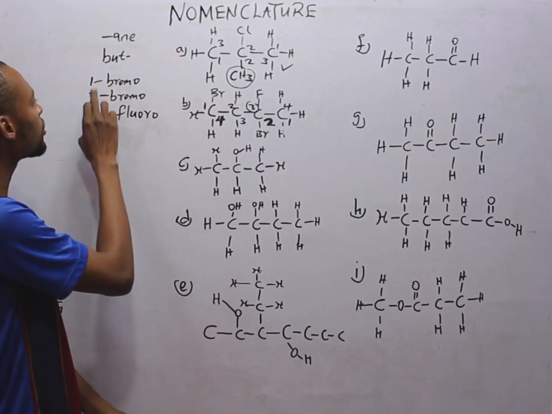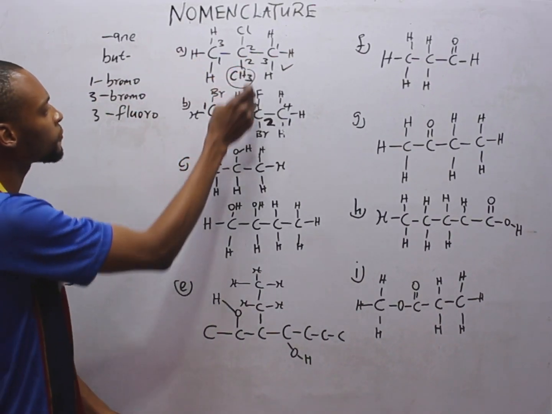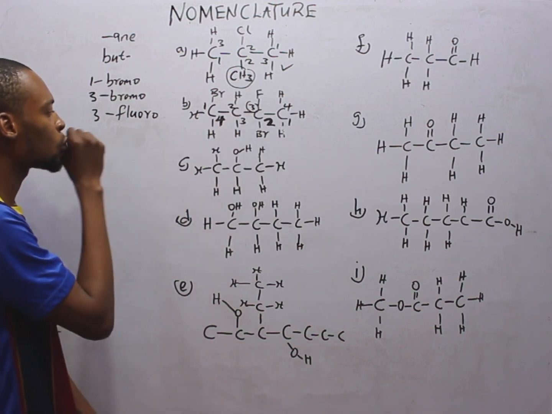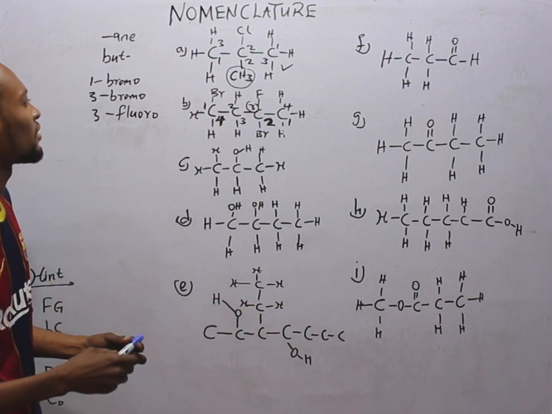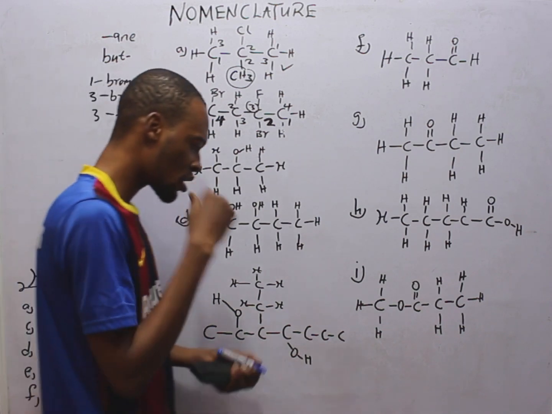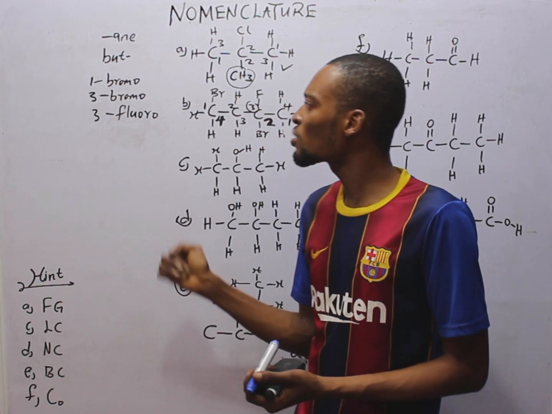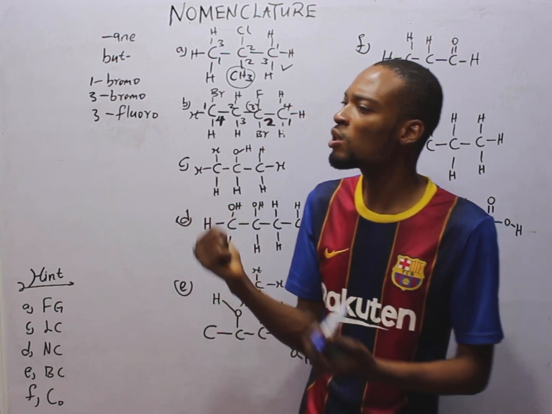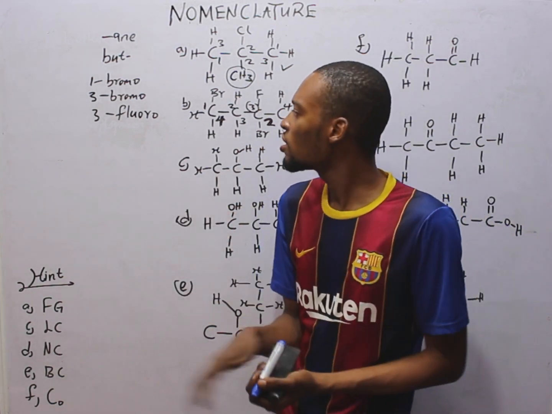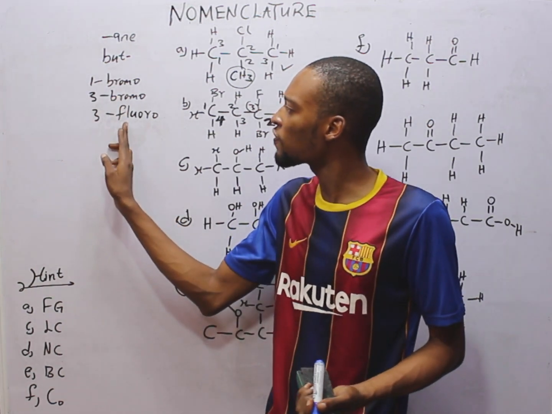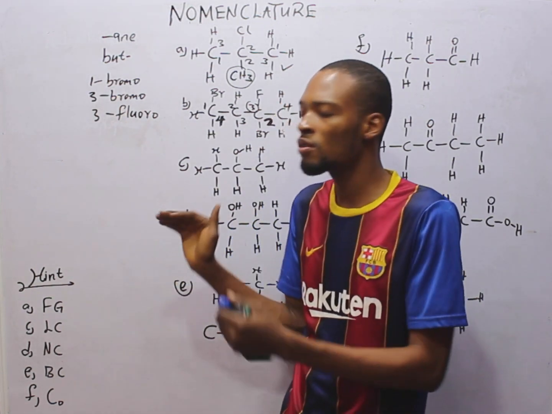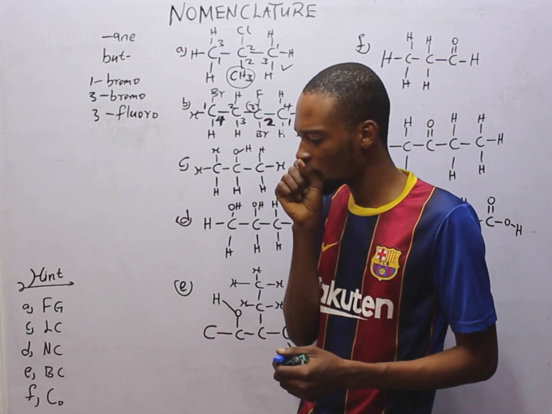So we have 1-bromo, 3-bromo, 3-fluoro. Let's combine. Look at something. When you are naming the halogen family, you start alphabetically. The ones with the lowest alphabet will come first. Bromine is B, fluorine is F. So B comes before F. We arrange it that way.